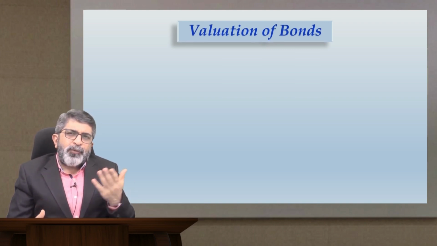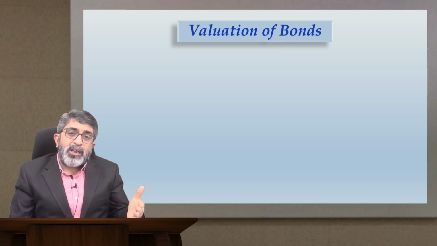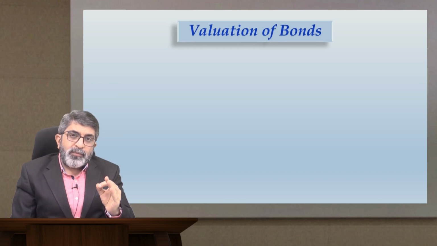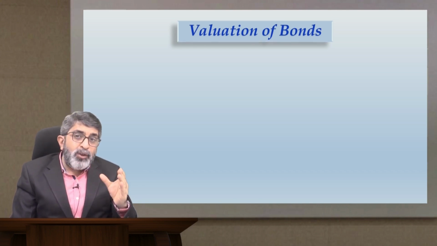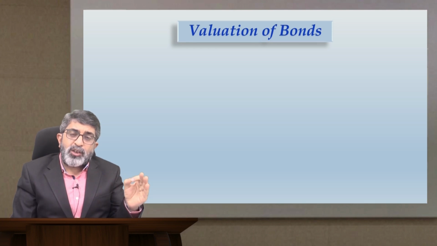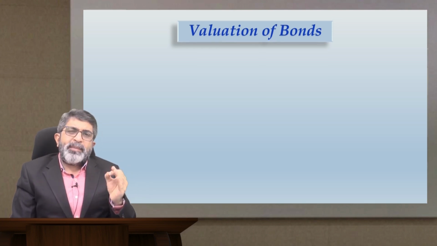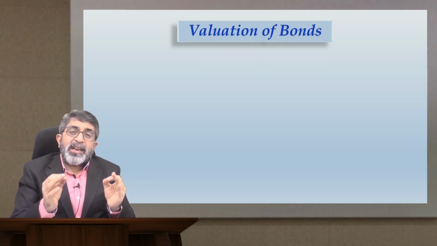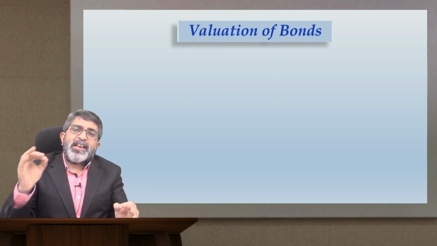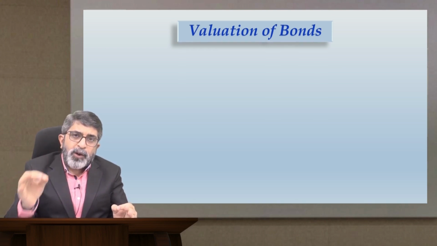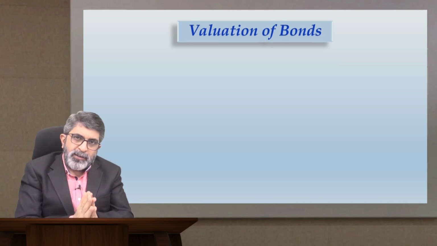So right from the point when we were learning time value of money, we have understood one thing, that the value of any kind of fixed income security like a bond will be straight away the present value of all the cash flows that are offered by such an instrument.